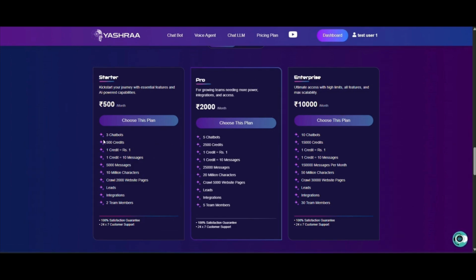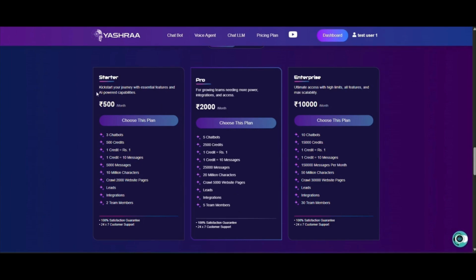In the starter plan you are getting a 3 chatbot limit, then in the pro plan you will get a 5 chatbot limit. So the limit for every feature increases. Your credit limit also increases. In the pro plan you will be getting 2500 credits, and if you choose the enterprise plan you will be getting 15,000 credits. So the higher the plan, the higher the limits. I hope you will be able to choose the plans according to your needs.